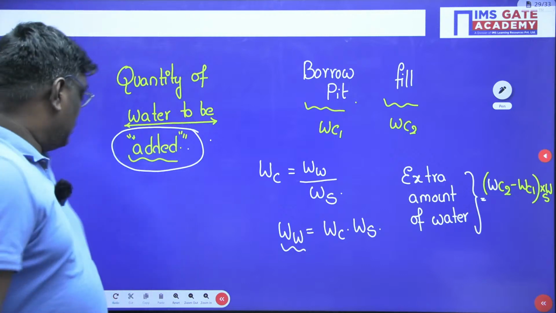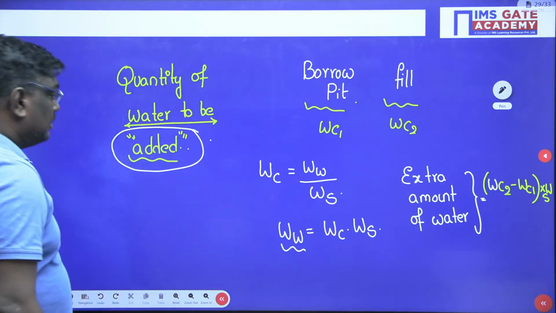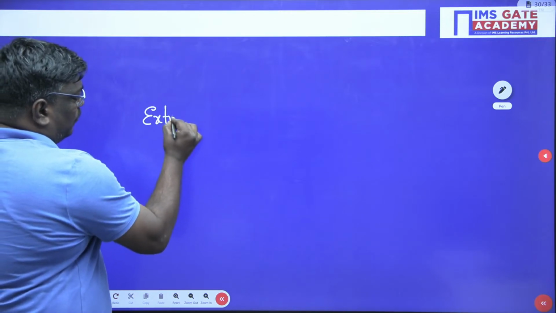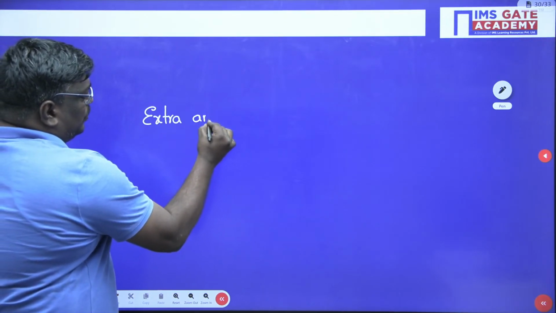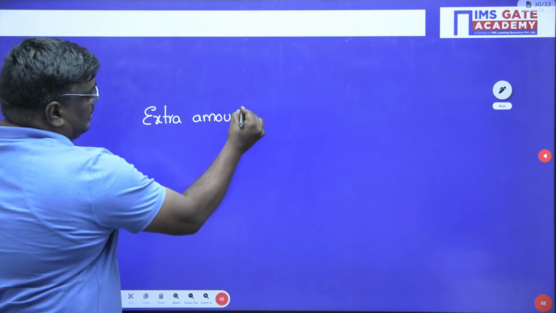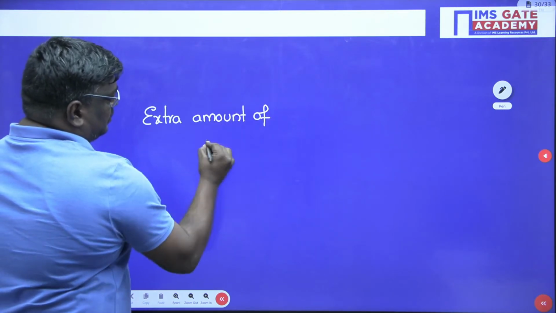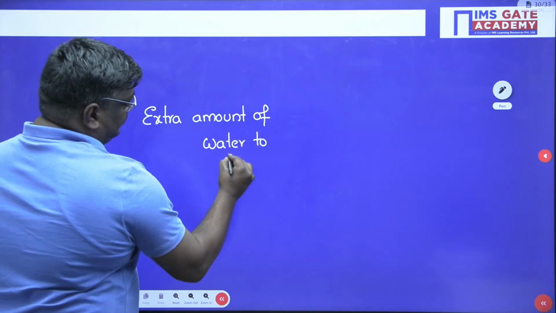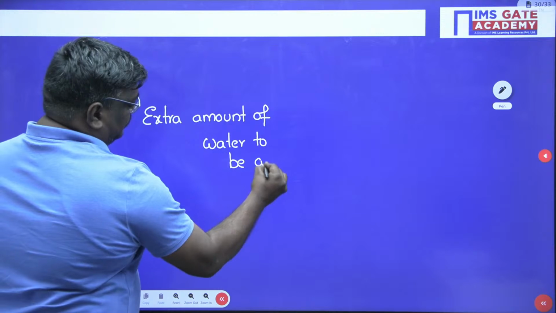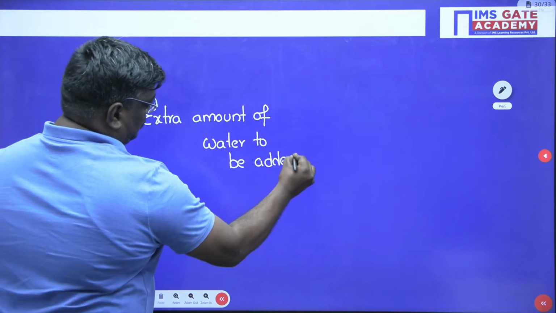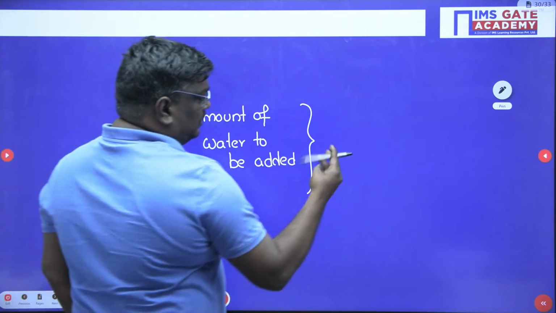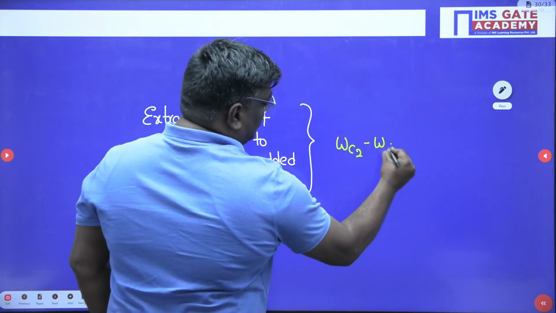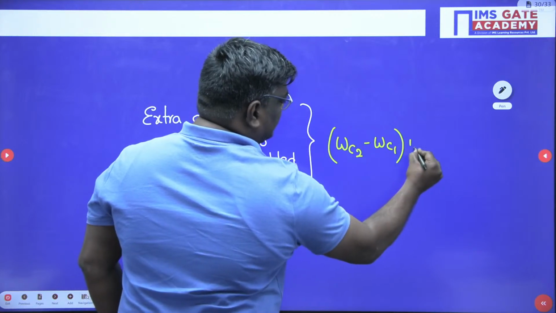Let me tell you, students. Again, I am writing, extra amount of water to be added is given as water content of 2 minus water content of 1 into weight of solids.